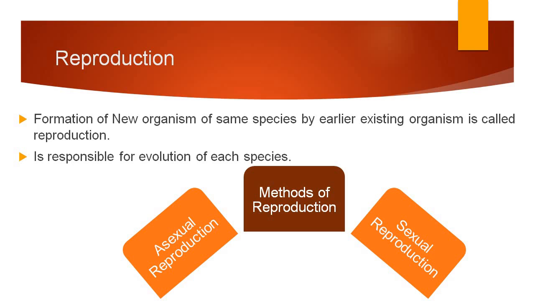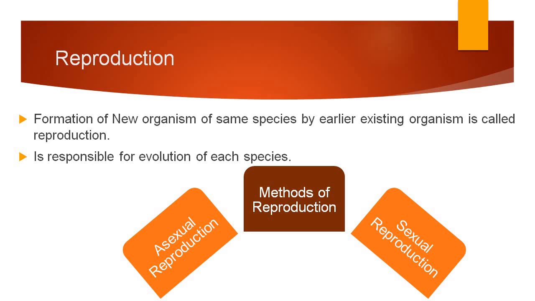Parent individual can be single or can be double, like male parent, female parent. So this parent gives rise to the new offspring or new child. This is called reproduction.